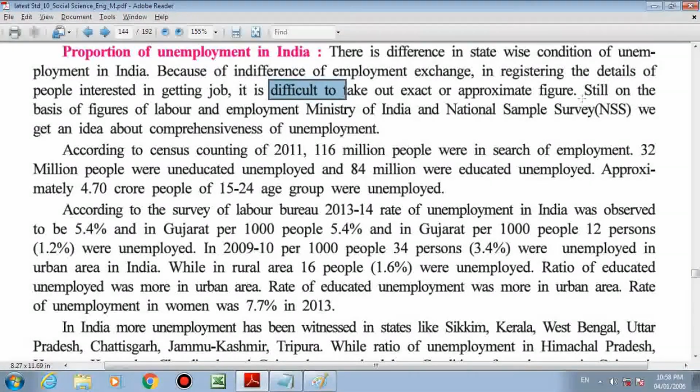Actually, everybody is required to register in the employment exchange so that the government will come to know how many people are interested in getting a job but are not able to get one. The government can come to know if people register themselves in the employment exchange. I request all the students who are watching this video and listening to my lecture, after your 10th standard result comes, I insist that you go to the employment exchange and register yourself.